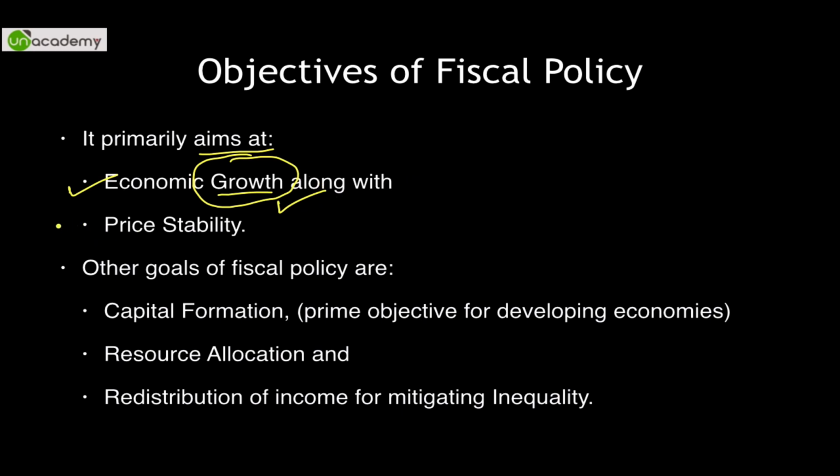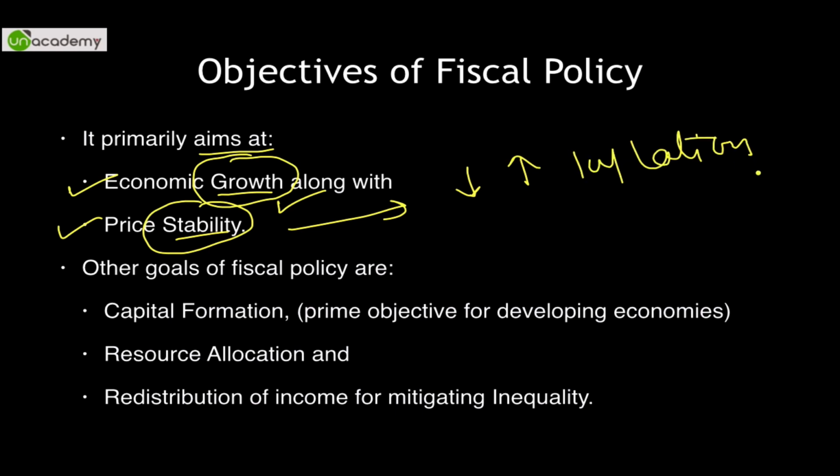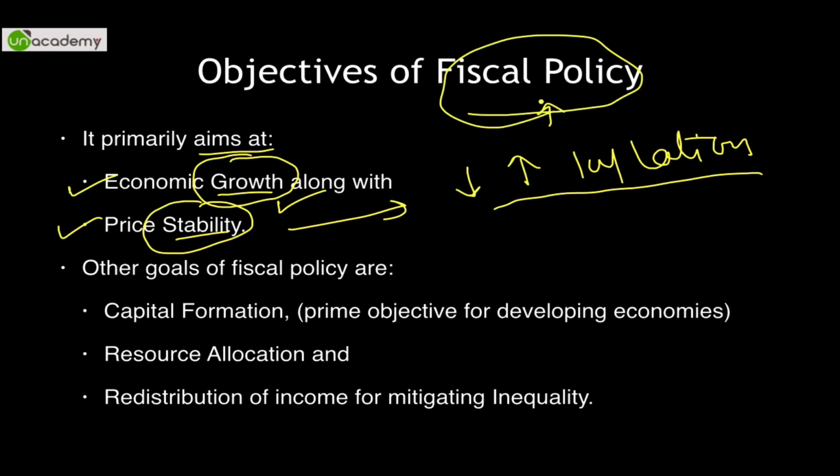Second is stability of price. How does the government maintain price? Through increasing or decreasing inflation. Please remember this: to modulate inflation, even the government of India has a tool in its hands by the name of fiscal policy. So it's not just monetary policy that is taking care of inflation, it's also fiscal policy that looks after the inflationary aspect.